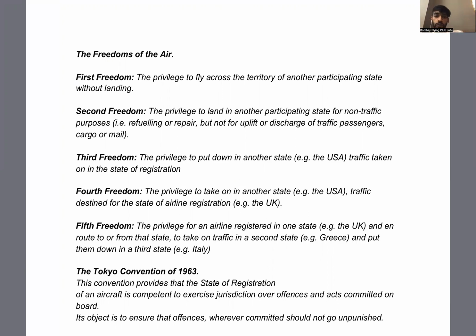But for revenue purposes, for carrying passengers, disembarkation and embarkation of passengers are not allowed on the soil of another country. The third freedom was further, and then the fourth, and then the fifth. These days we use the fifth freedom of the air, the privileges.